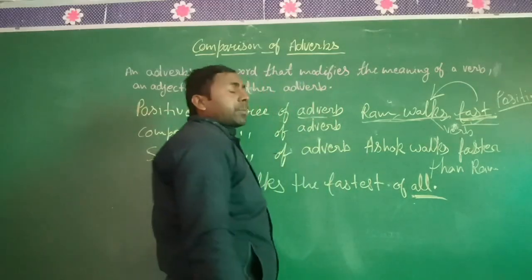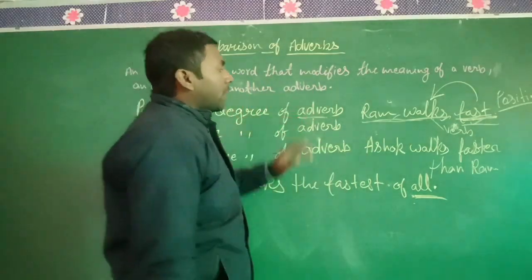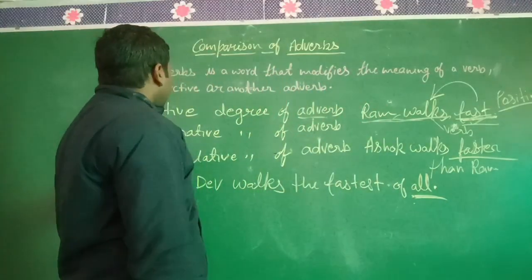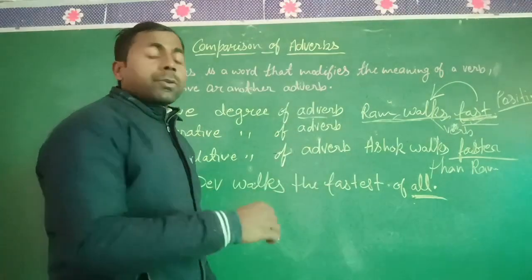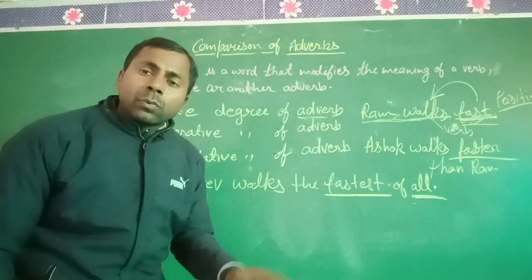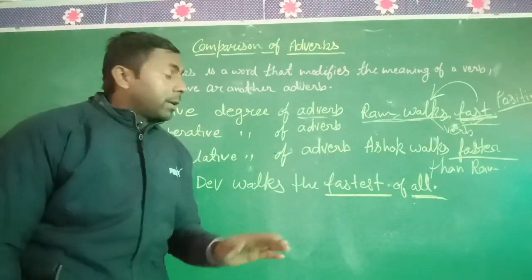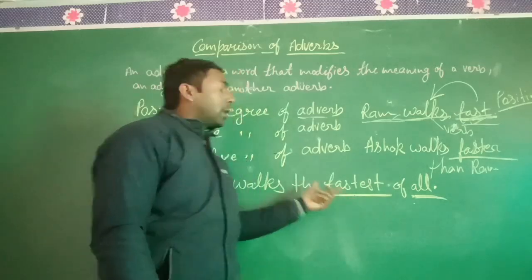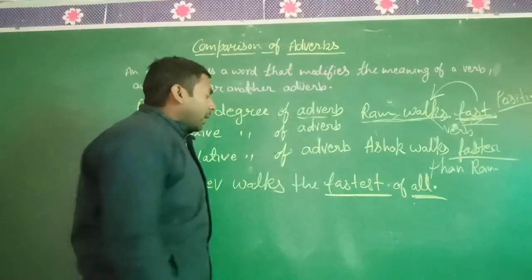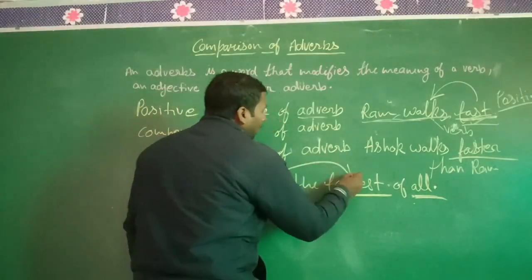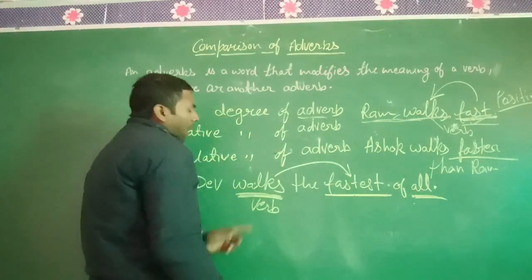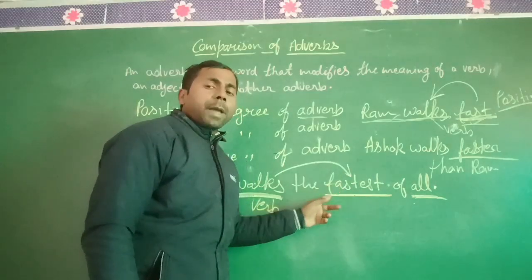Here fast is the adverb in the positive degree, and faster is the adverb in the comparative degree. Now fastest is also an adverb, but it is not its real form; it is the superlative degree of adverb. Walks is a verb, and fastest tells us the manner of the verb.